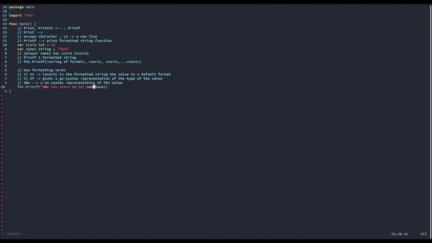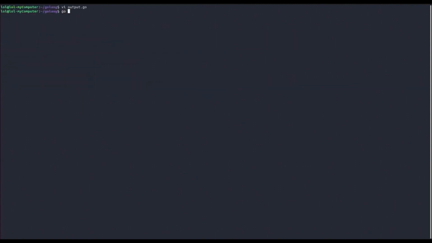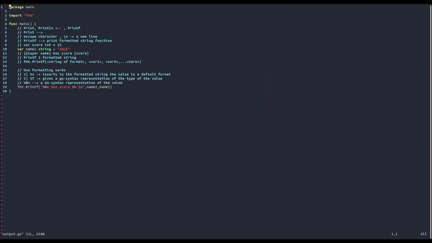So if we insert name2, and notice that we can insert the same variable as many times as you want, as long as you don't forget to comment out the variables you don't use, of course. So we get Jack has scored Jack. As you can see here, using that other formatting verb printed out the string, also including the quotes. And this is why it's called a Go syntax representation of the value.